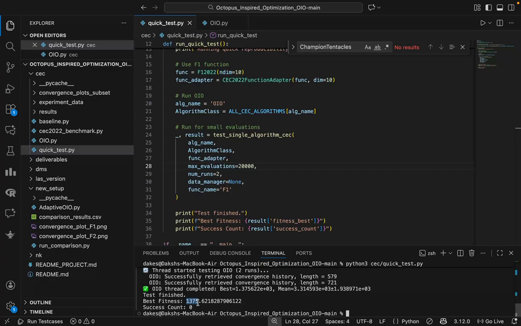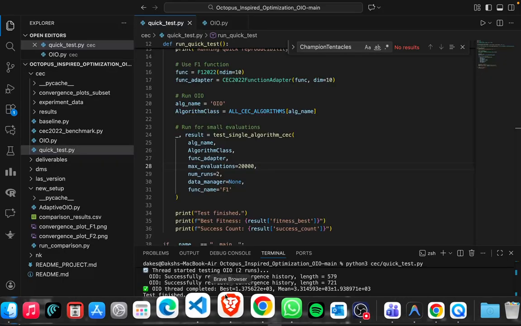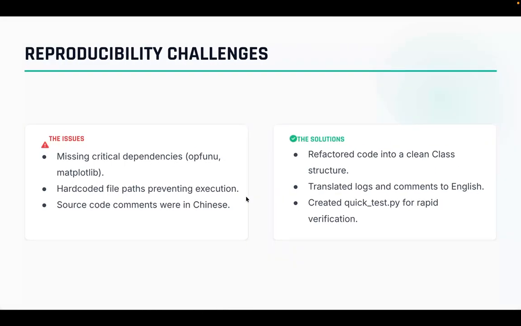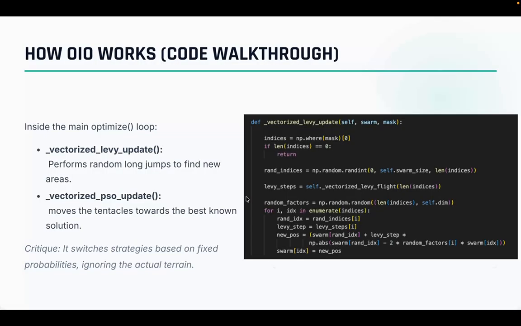So this is our code file quicktest.py, which helps us to run the actual algorithm. Running this script was the first time we saw that the OIO algorithm can actually work on our machines as well. So now let's go to how the OIO works.